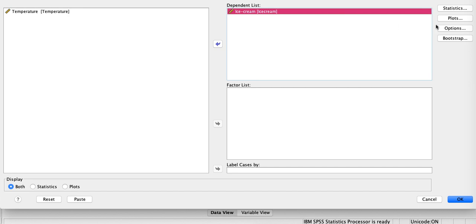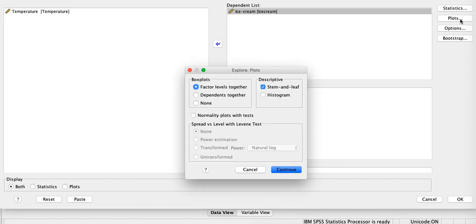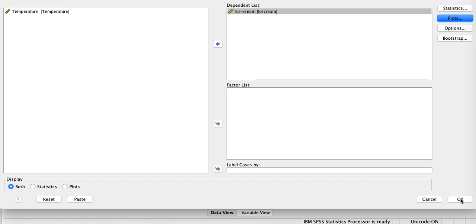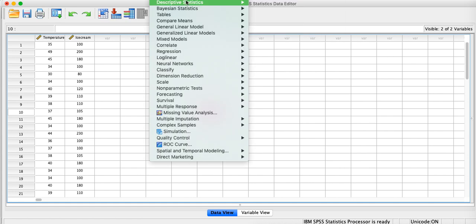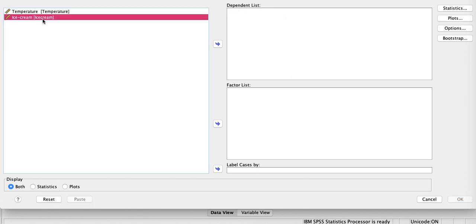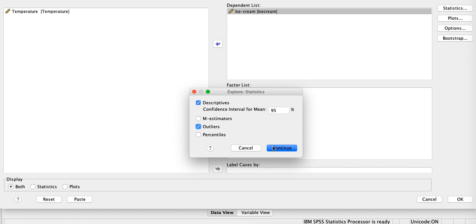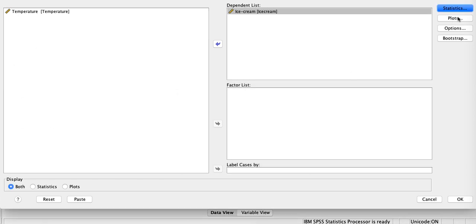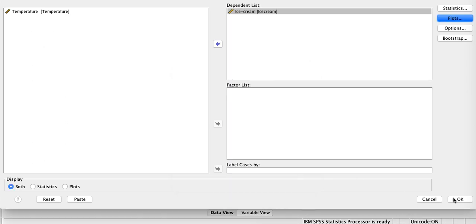Here I am going to take ice cream and drag it to the dependent list, and in statistics I am going to find the outliers, and then in plots I am going for normality plots with tests. Is that clear? Let me repeat it again. I am going to analyze, then descriptive statistics, then explore. In explore I drag my dependent variable, ice cream, to the dependent list. In statistics I check the outliers, then continue, then plots. In plots I choose normality plots with tests, then continue, and okay.